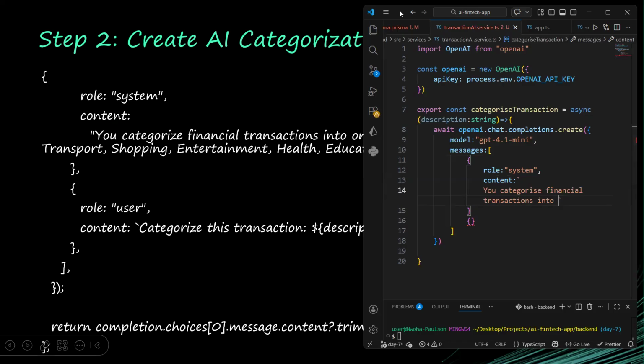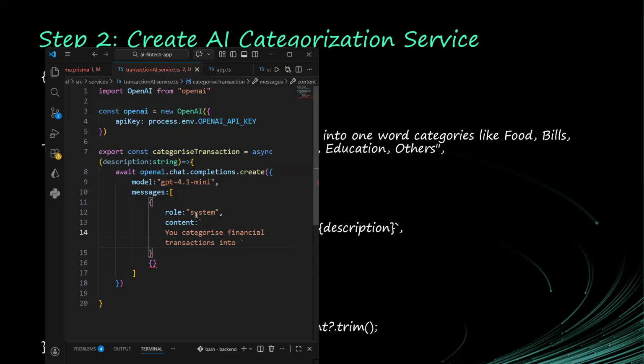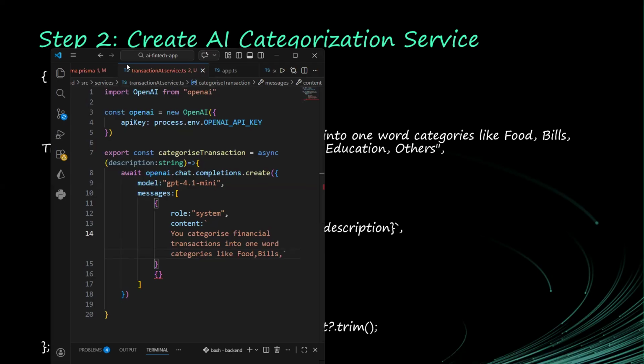So you would categorize transactions into one word categories like food, bills. If you have not seen this kind of string that I'm using here, it is called a string literal.